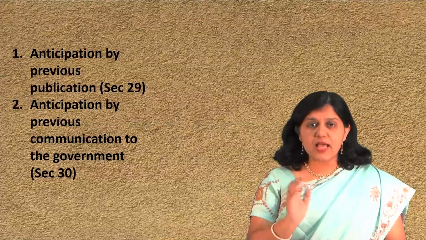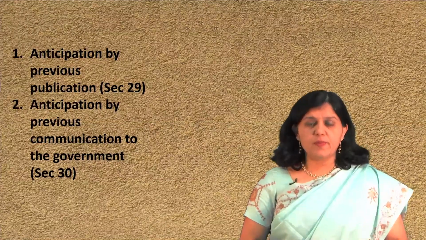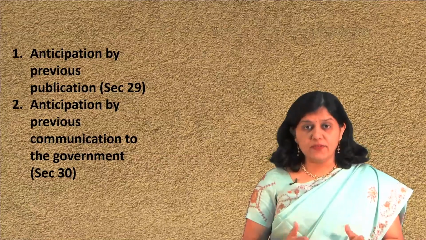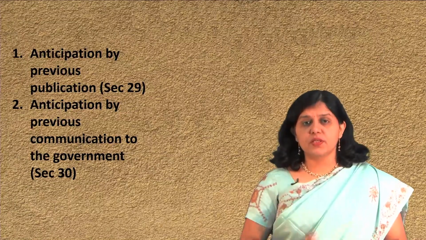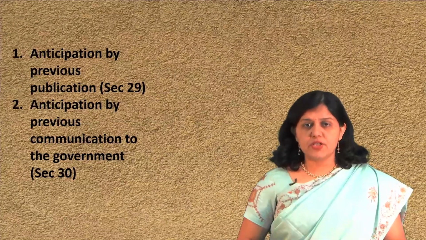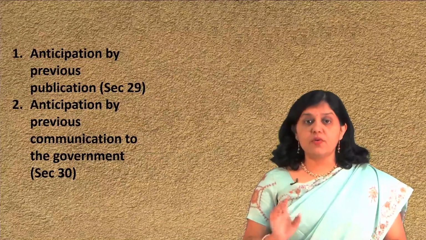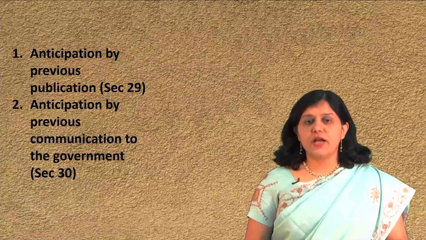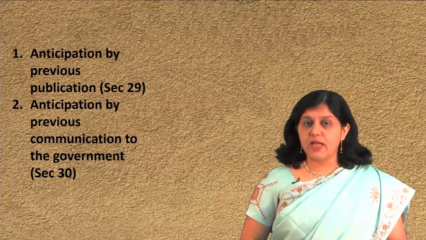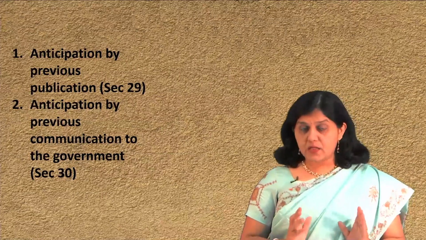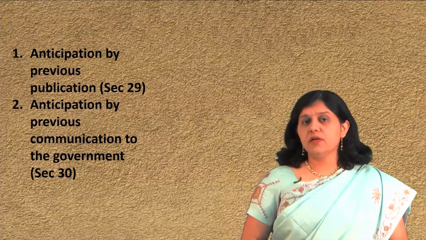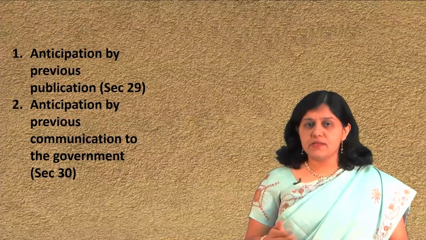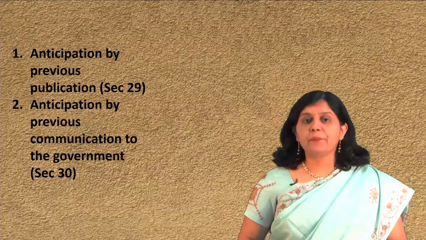If the invention has been published prior to filing of a patent application, and the applicant or the patentee proves the matter published was obtained from him without his consent, then a complete specification filed shall not be deemed to have been anticipated. But that proving is very important.